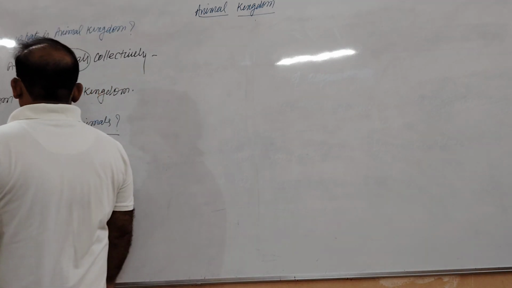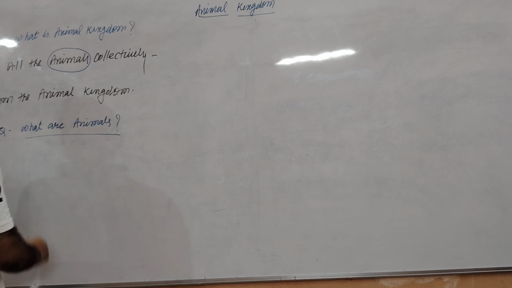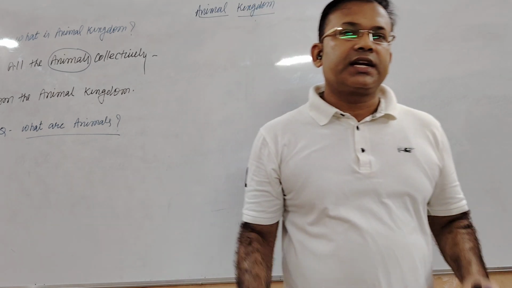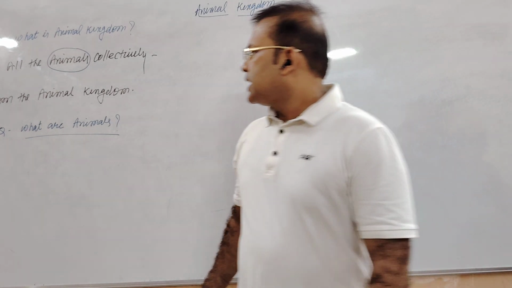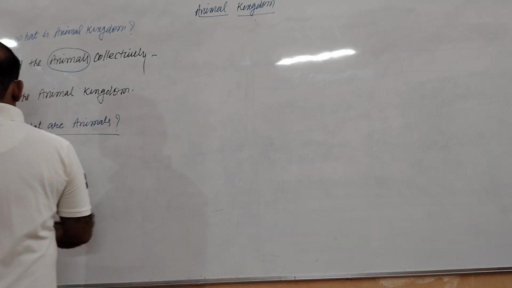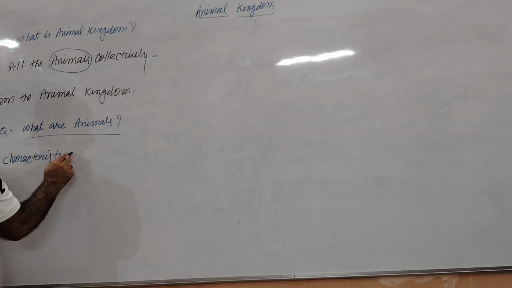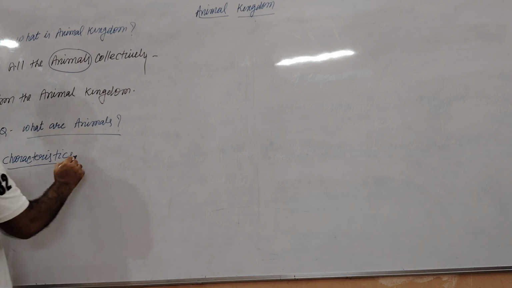So, what are animals? For defining the animals, there is a requirement of certain characteristics, on the basis of which we can define the animals.